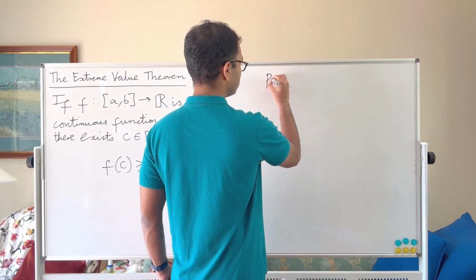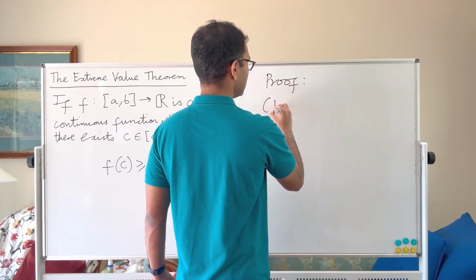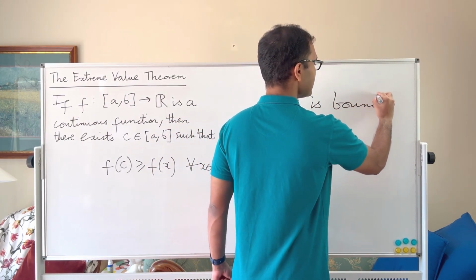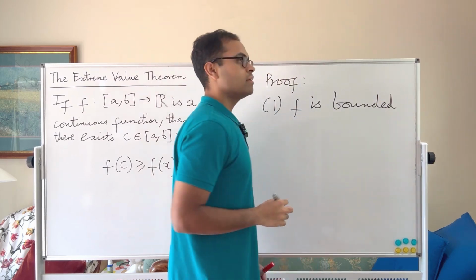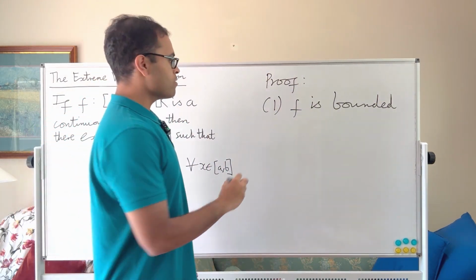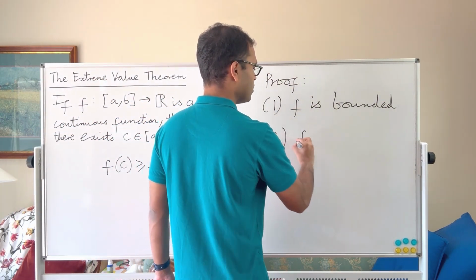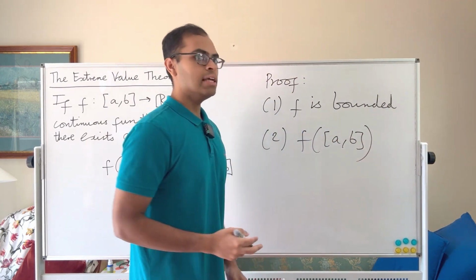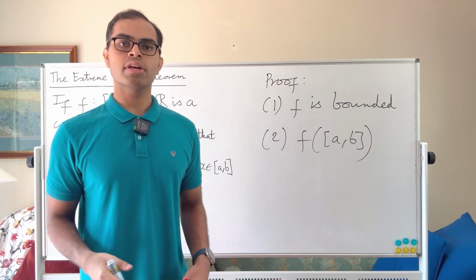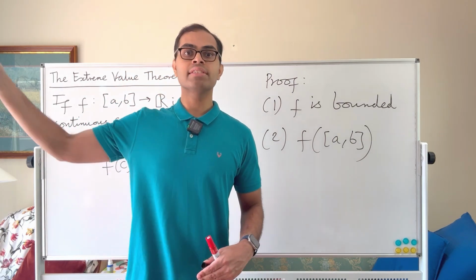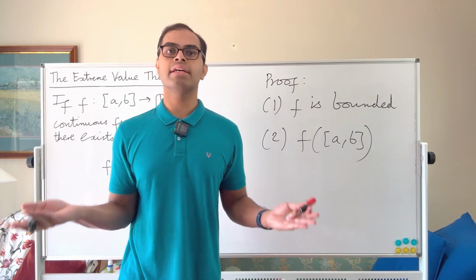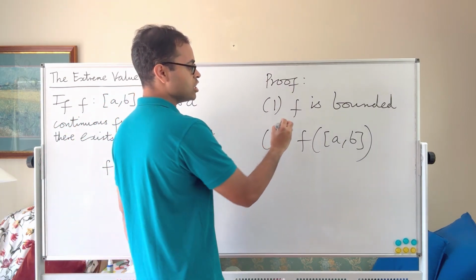So here's the proof. The first thing we have to show is that f is actually bounded. Okay, f is bounded. What does that mean? That means that the range of f, which I'm going to write out as a second step, the range of f, this is f([a, b]), all the values of f, is a bounded subset of the real numbers. So it doesn't have points that are arbitrarily large or arbitrarily small. It's within some closed interval itself.